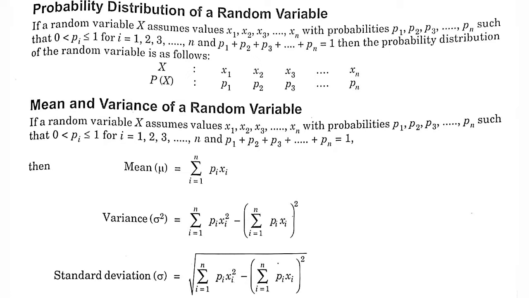Variance sigma square is equal to summation pi xi square minus summation pi xi whole square. And standard deviation is the square root of variance.